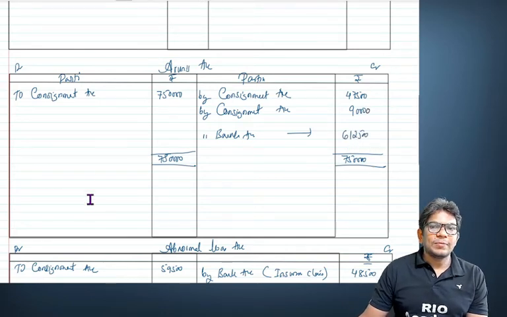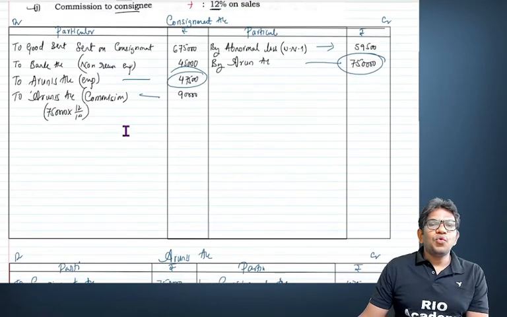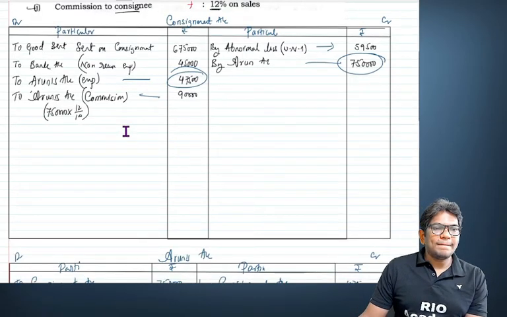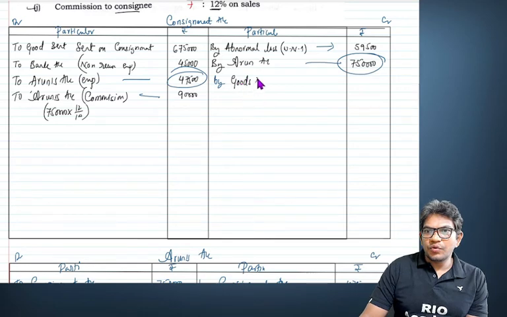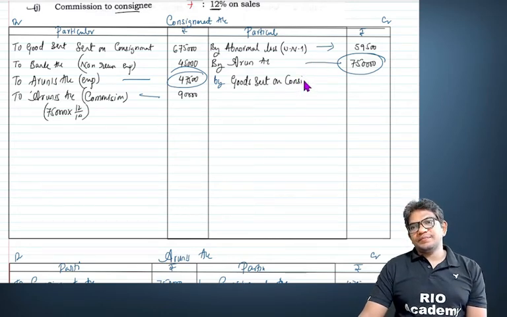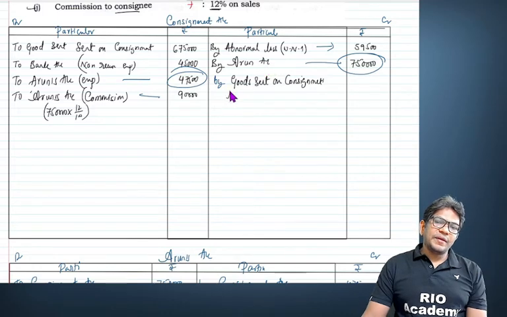6,12,500. Now we need to find out the closing stock and stock reserve. So first we'll take goods sent on consignment. You can say loading.